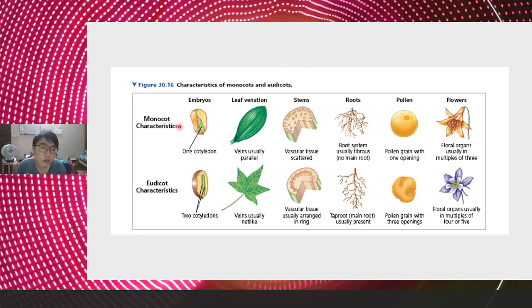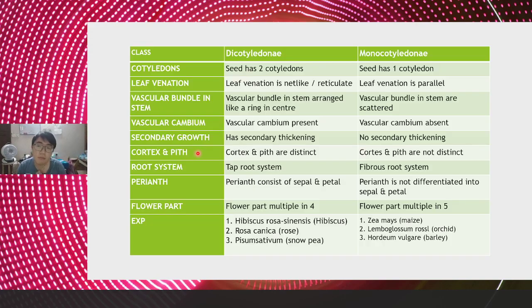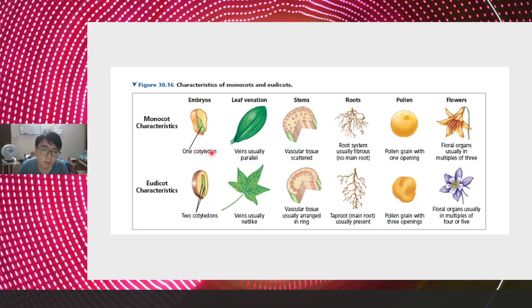Okay, so for the monocot characteristics and dicot characteristics, for the formation of the embryo, for monocot, only one cotyledon. Cotyledon is what I think you already know, because in Sem 2 you have done one of the structures in the embryonic development. For monocot, only one, but for the dicot have two.